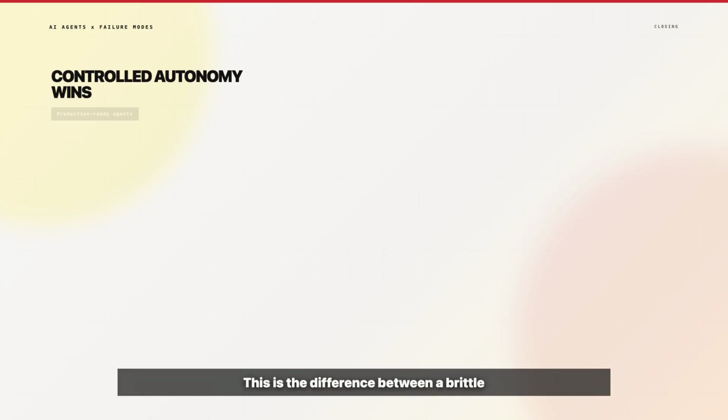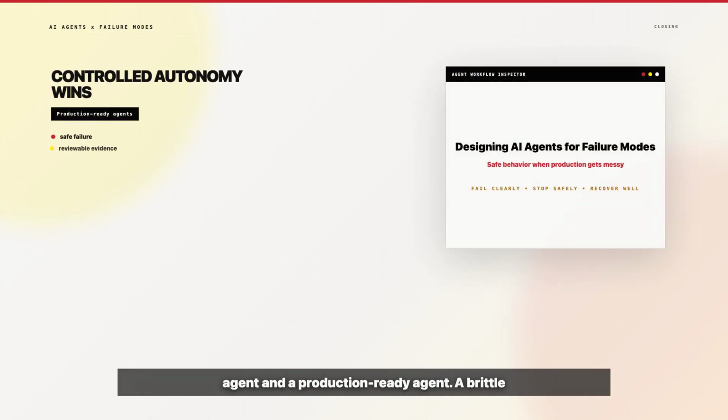This is the difference between a brittle agent and a production-ready agent. A brittle agent assumes the world matches the demo. A production-ready agent assumes the world is messy, then designs safe behavior for the mess.